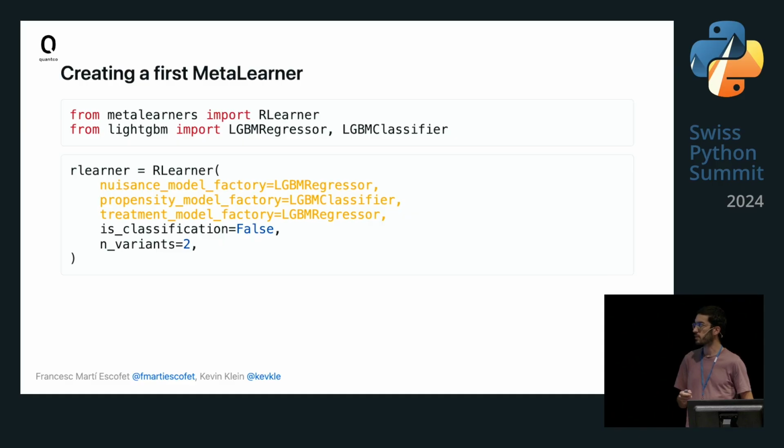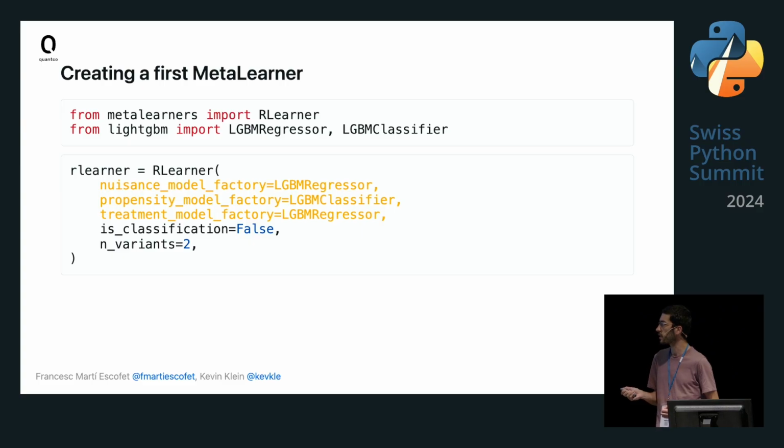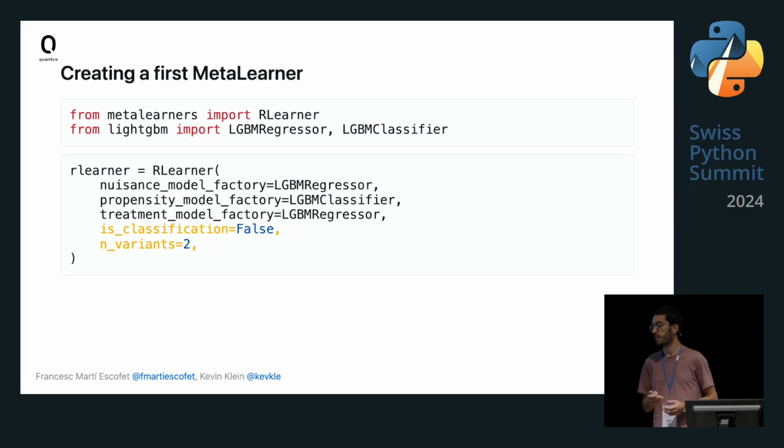And then to instantiate our meta-learner, we just need to pass the factories for each of the base models. In this case, for the nuisance and the treatment model, we're going to use LightGBM regressors. And for the propensity model, we're going to use a classifier. Then we have a couple more parameters which are mandatory. In this case, we have is_classification, which means whether our outcome is a classification outcome or a regression. We have the outcome as a GPA, so it's a real value. So in this case, it's false.